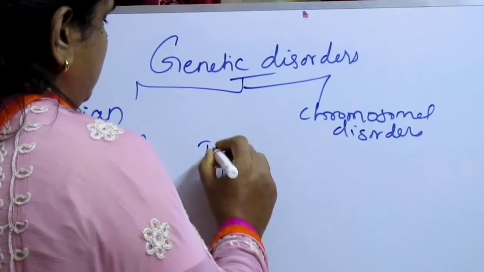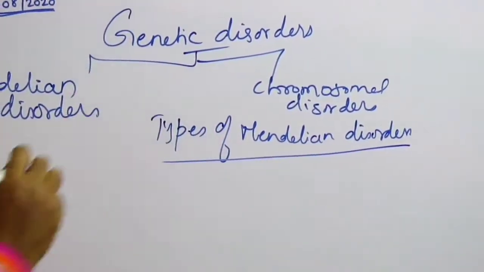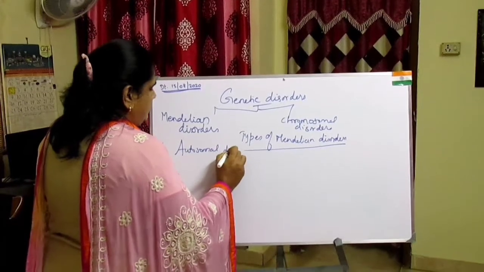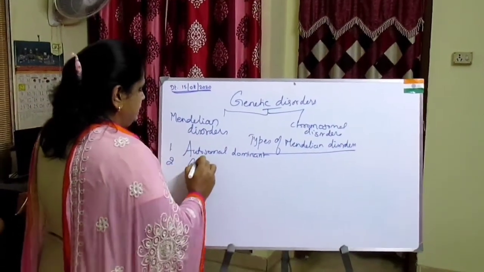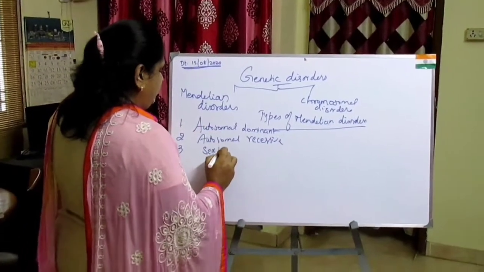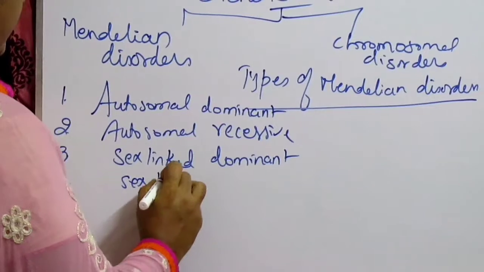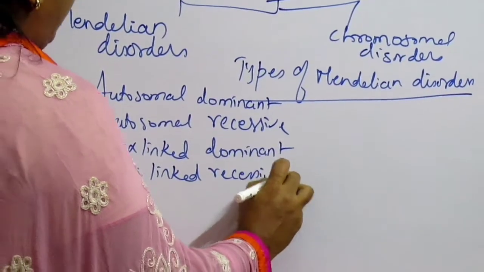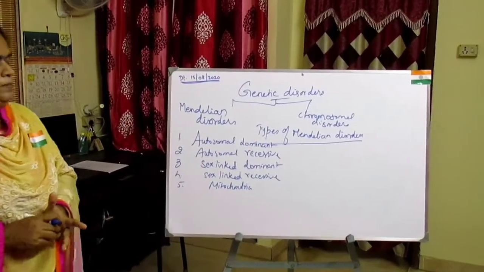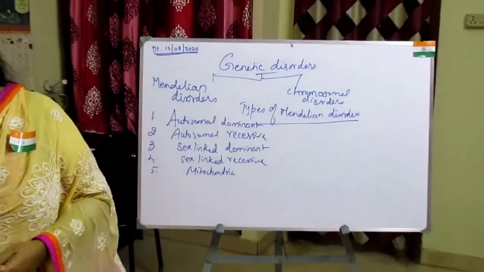The types of Mendelian disorders include first autosomal dominant, second autosomal recessive, third sex-linked dominant, fourth sex-linked recessive, and fifth mitochondrial.